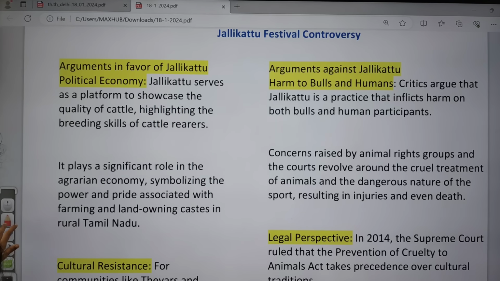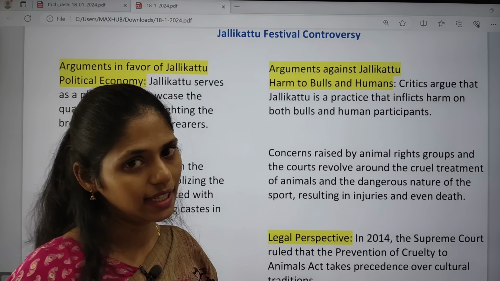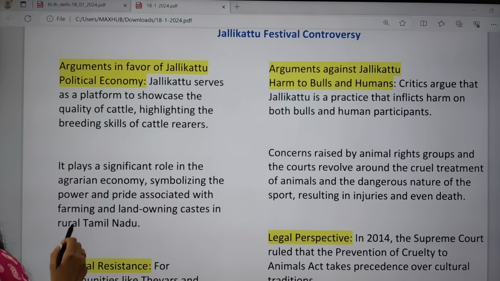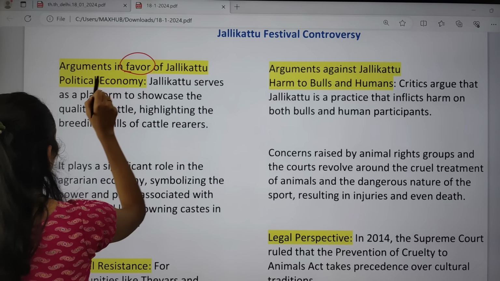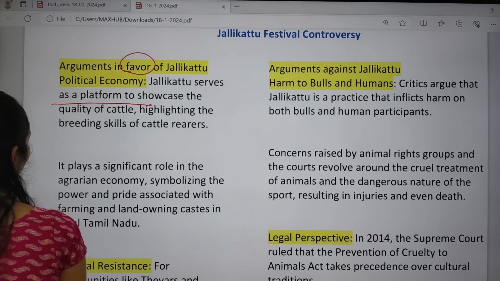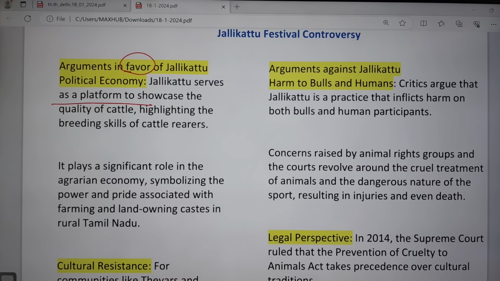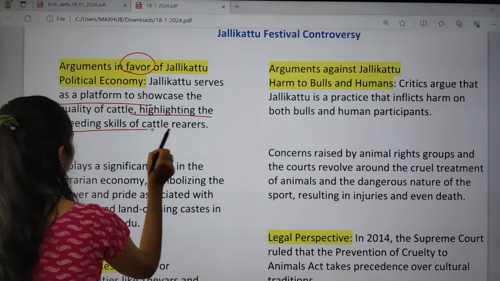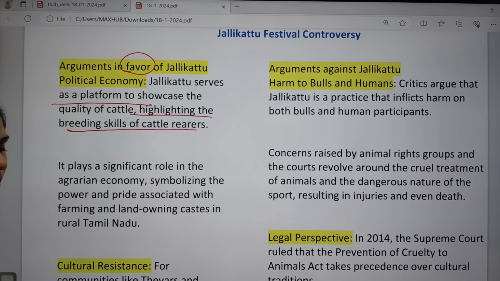Okay, so now let us see some important facts regarding the controversy of Jallikattu. If you are talking about controversy, we have to see arguments in favor as well as arguments against. First, let us see the arguments in favor. Jallikattu serves as a platform showcasing the quality of cattle. It also highlights the breeding skills of cattle rearers.